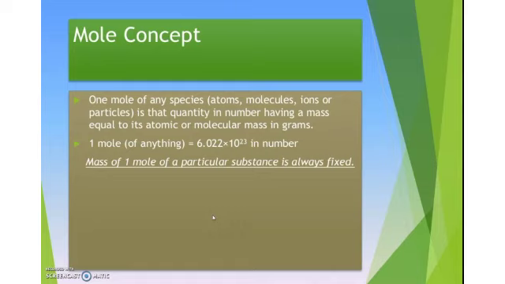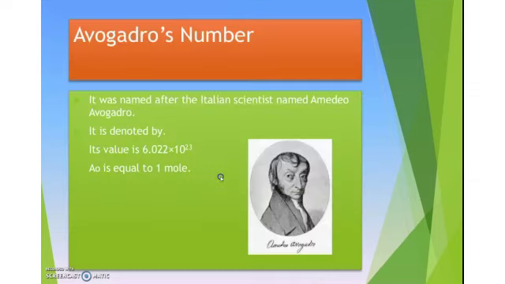And we have seen the mole concept. It is a quantity to measure 1 mole of species. So we can define 1 mole of anything as 6.022 x 10^23 particles. This number is known as the Avogadro number. Mass of 1 mole of a particular substance is always fixed. So, these are all about our chapter. This is a very important chapter, so study well.